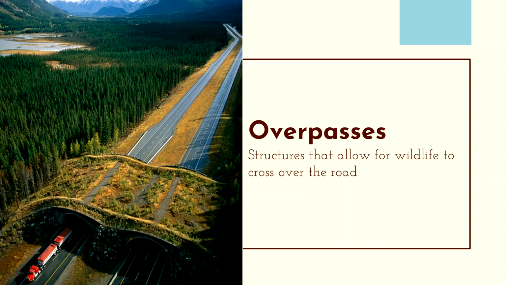Regardless of which mitigation measure or measures are chosen, it is important to consider the local context of the road and to identify as many of the current patterns of wildlife movement as possible in order to determine where to best place these measures, because they are expensive to build, so we want to ensure that they end up being placed in the best place possible.